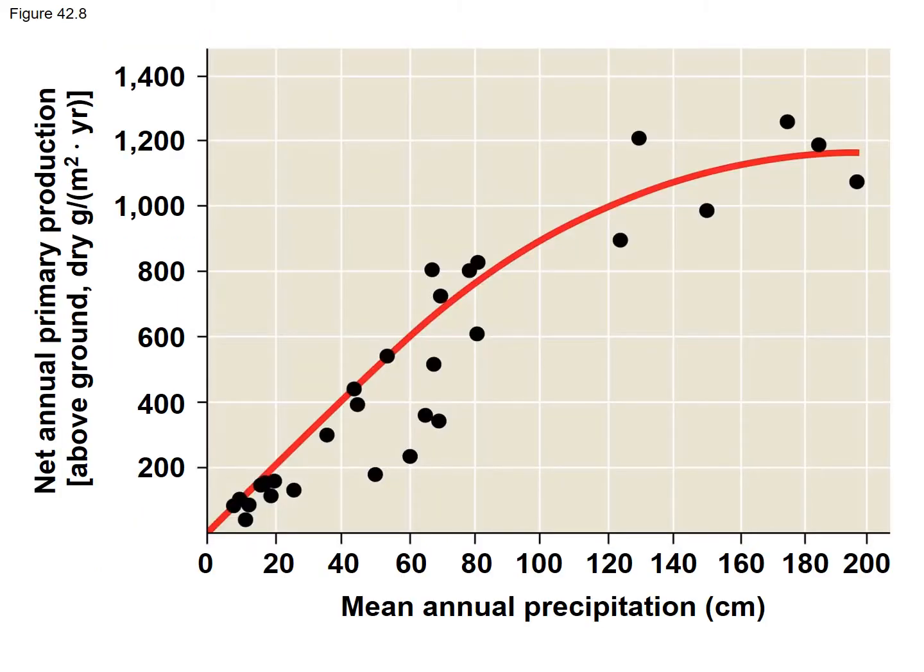This graph here has the mean annual precipitation in centimeters on the x-axis and mean annual primary production, above ground dry mass basically of plants, on the y-axis. And you can see as annual precipitation increases, there tends to be a trend where biomass of plants is going to increase as well.